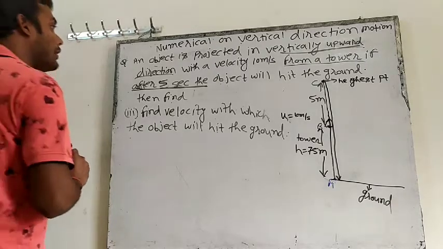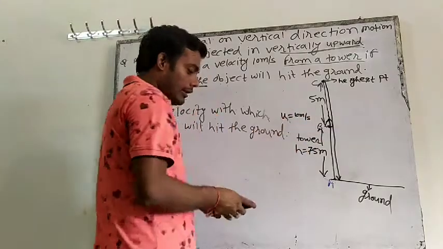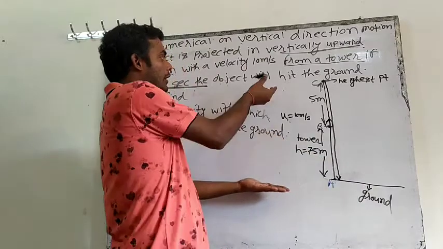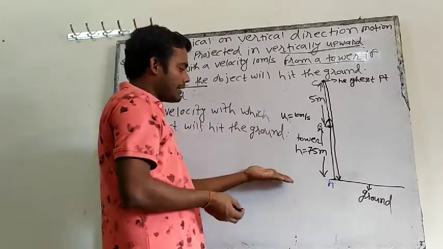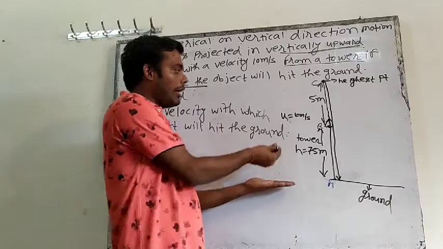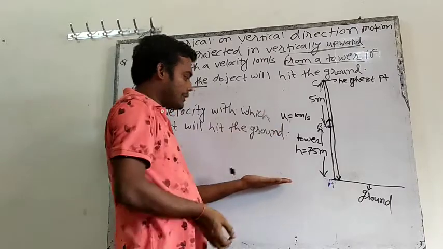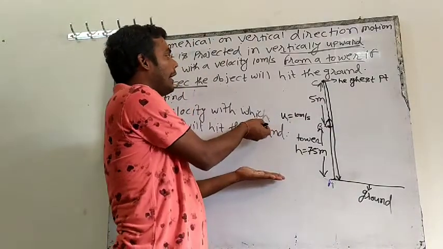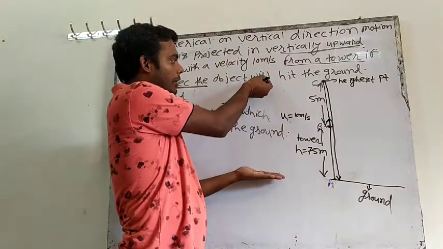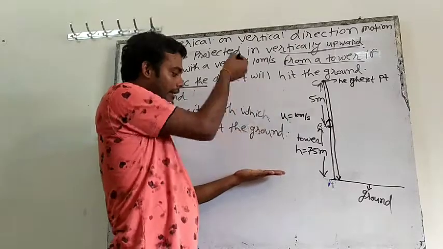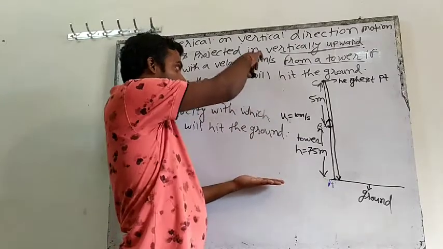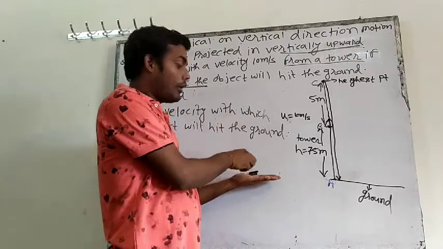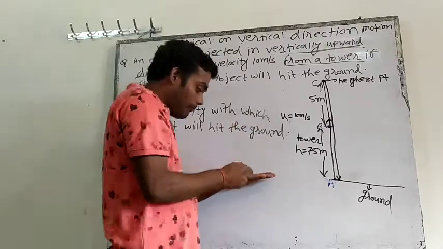See, when you throw this object in the upward direction, what will happen? Let's say this is our ground. I am throwing from the tower like this. First it will go in the upward direction, and then at the highest point velocity will be 0, and then it will come back and hit the ground. When it hits the ground, it will hit with some velocity.